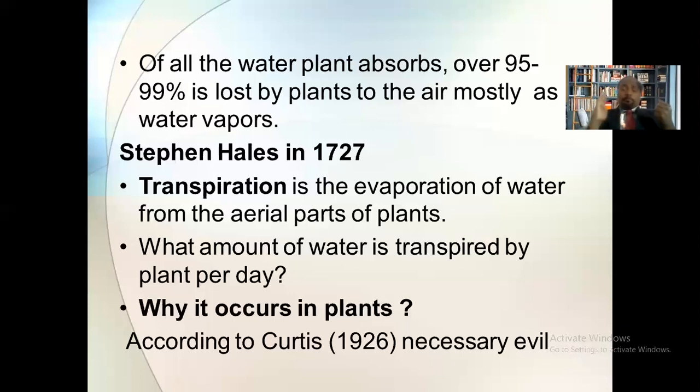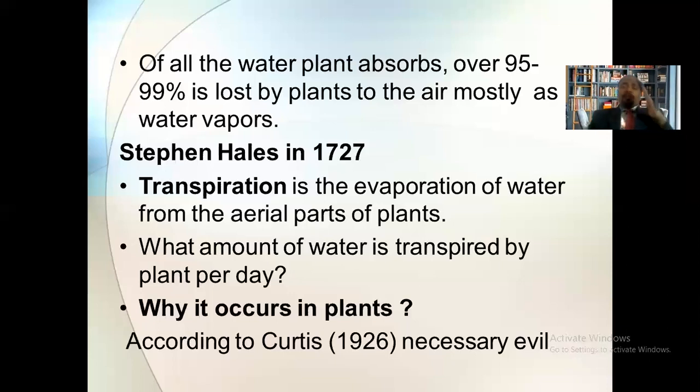According to the scientist Curtis, transpiration is a necessary evil. It is an unavoidable process for the plant. Why is it unavoidable? Because the plant gets minerals, nutrients and all other elements along with the water. So if the plant requires these minerals and nutrients, then the plant has to absorb the water, and along with that water only the plant will get the minerals and nutrients. So this process continues, taking place continuously for getting the minerals and nutrients.